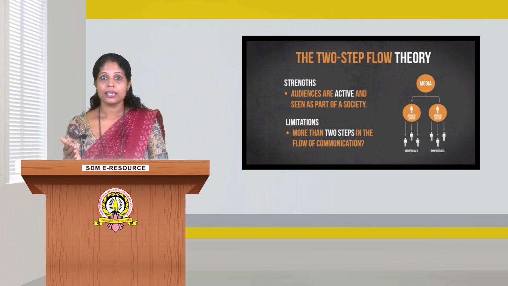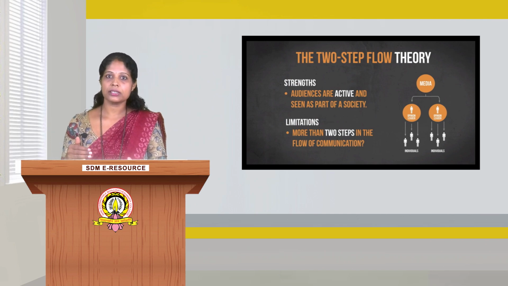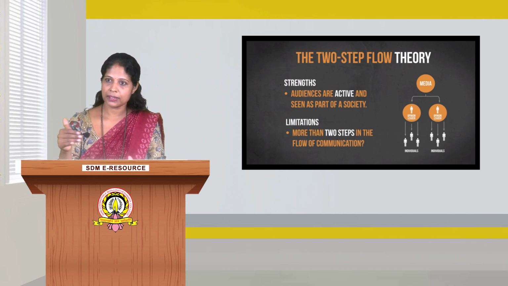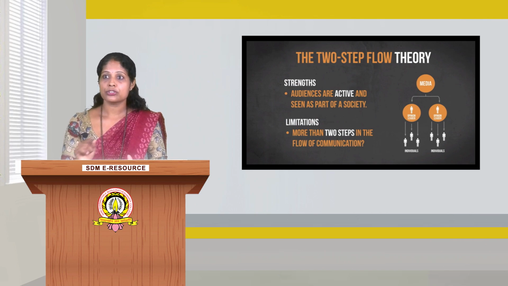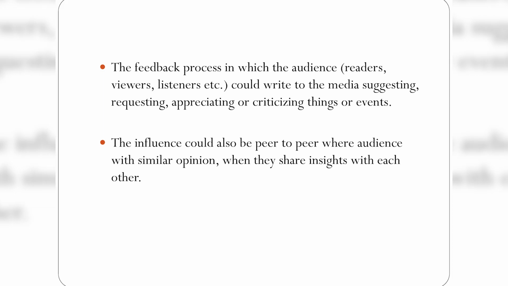Followers can add their own interpretation to the mass media content and send it to the opinion leaders or directly to mass media also. So, the flow of information can be multi-directional. So, the multi-step flow of communication emerged.